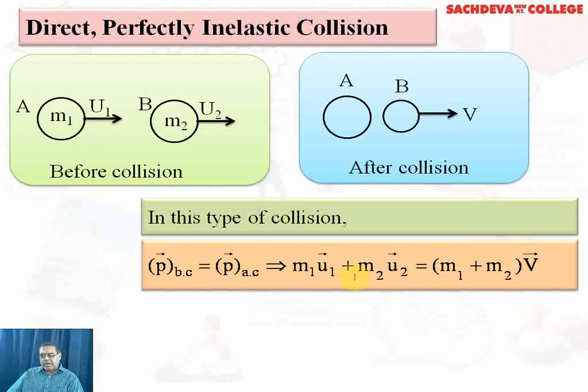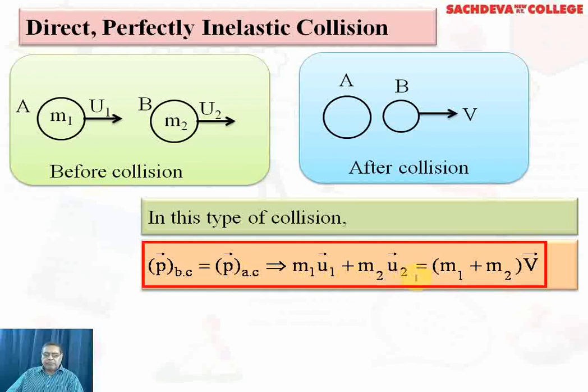So momentum before collision is equal to momentum after collision, that is m1 u1 plus m2 u2 is equal to (m1 plus m2) multiplied by v.